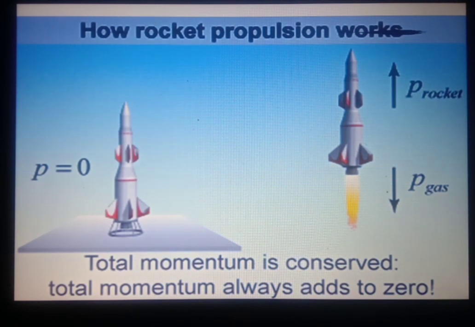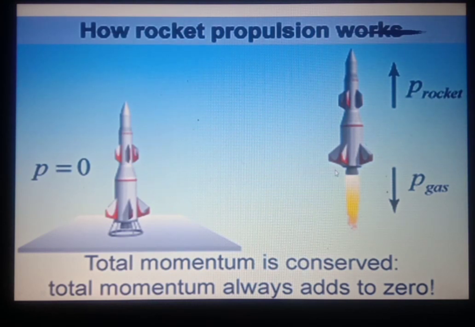Hence, due to the velocity, the momentum of the gas is very high. An equal momentum is imparted to the rocket in the opposite direction. It means when gases emerge out from the nozzle of the rocket, they impart equal momentum in the opposite direction, so that the net momentum becomes 0, because initially, before propulsion started, the momentum was 0, as it was at rest. Momentum is mass multiplied by velocity, and the initial velocity of the rocket is 0.